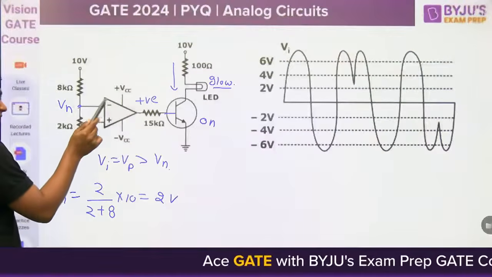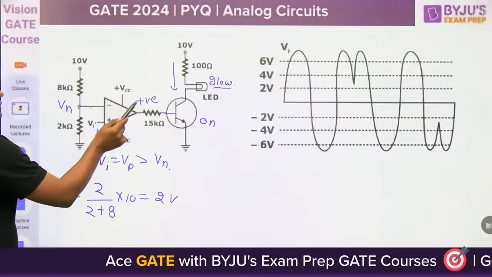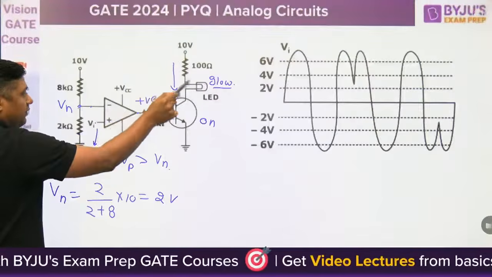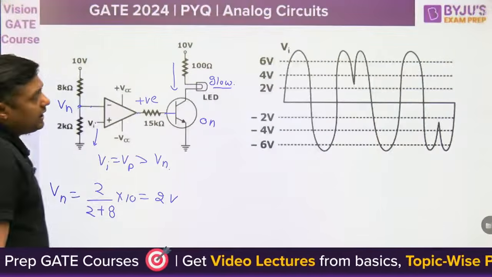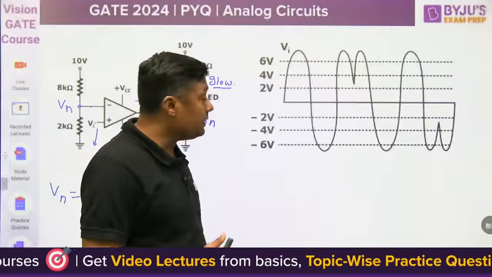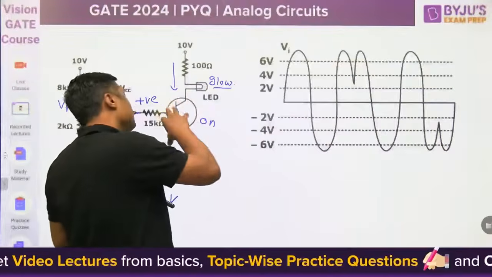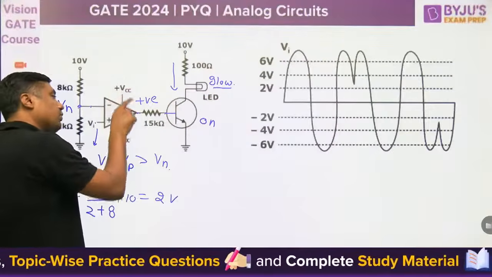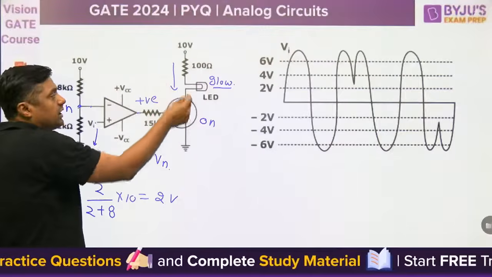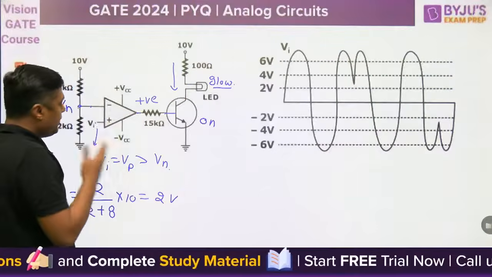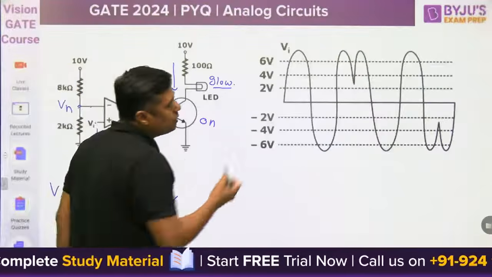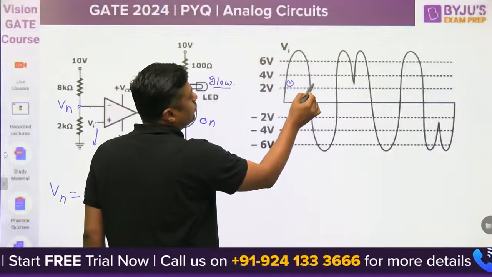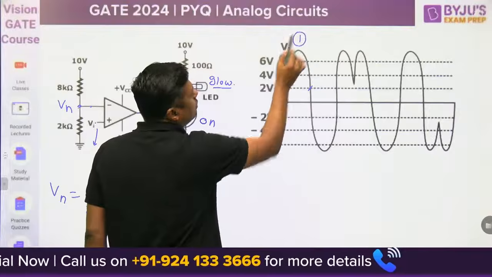This means when Vi is greater than 2 volt, here it is the positive voltage, the BJT goes into saturation, the current will flow, and the LED will glow. There is no need to check whether it is in saturation or active region, but if there is a positive voltage, then it will allow the current, and once it allows the current, the LED will glow. So Vi should be greater than 2 volt. This is the first time Vi is greater than 2 volt, and for this portion the LED will glow. This is the first time the LED will glow.